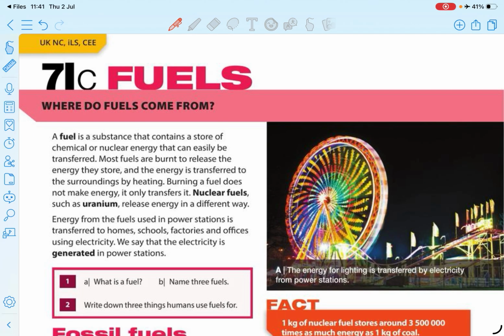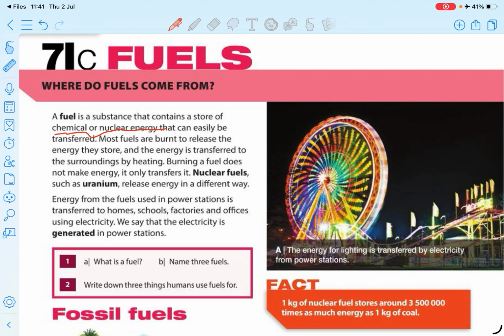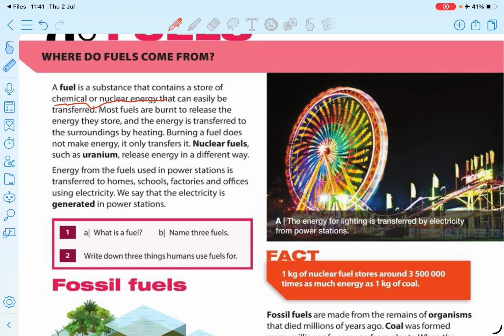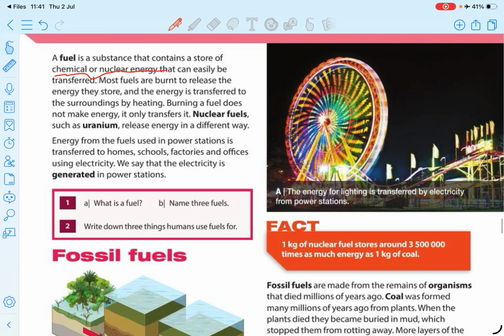Then we have to move to fuels. A fuel is a substance that contains chemical or nuclear energy. There are nuclear fuels like uranium. Those are used in power plants, in nuclear reactions. And you can read about these things.